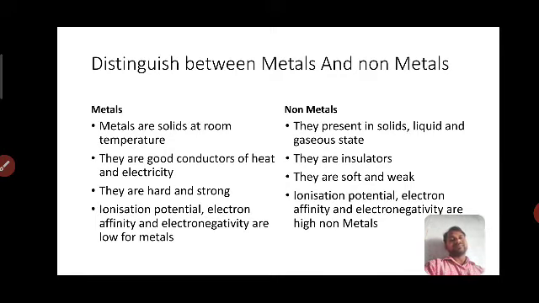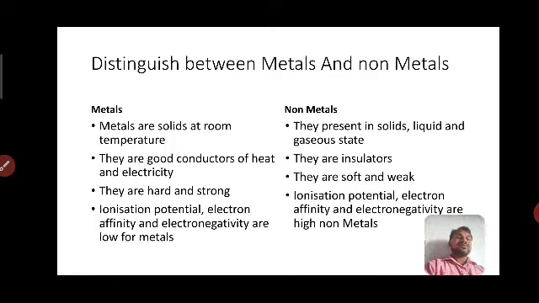Why? We have to discuss the density of the metals. Due to the high density, they are hard and strong. Due to the low density, non-metals are soft and weak. Ionization potential, electron affinity and electronegativity are low for the metals. Ionization potential is nothing but the low energy metals require to pull the electrons from the outermost shell. That's why they have low ionization energy.